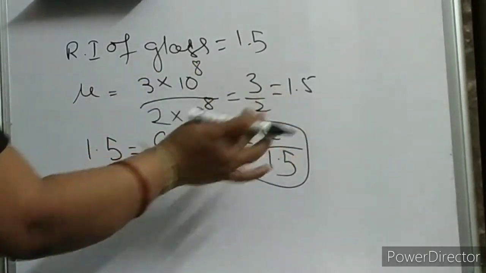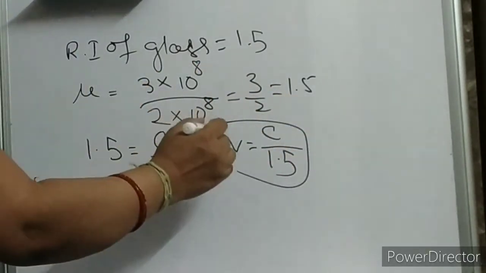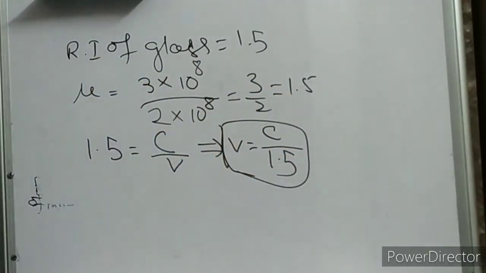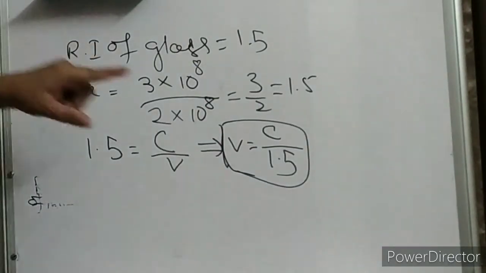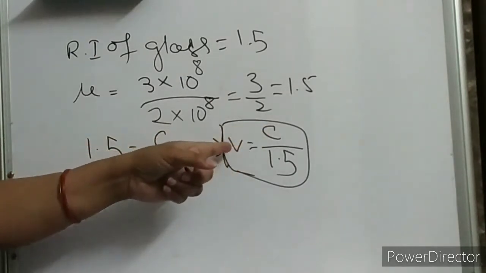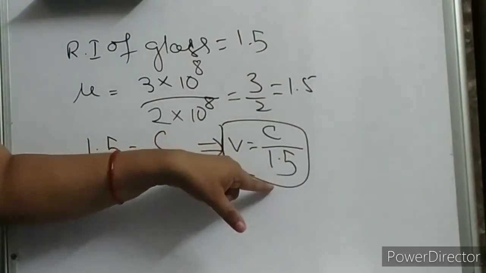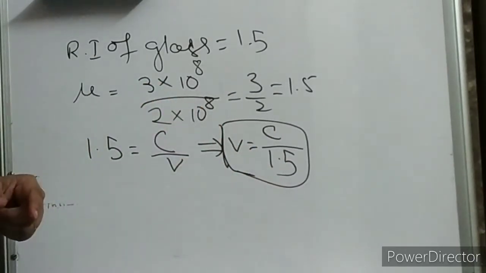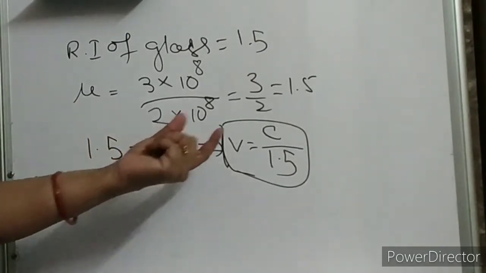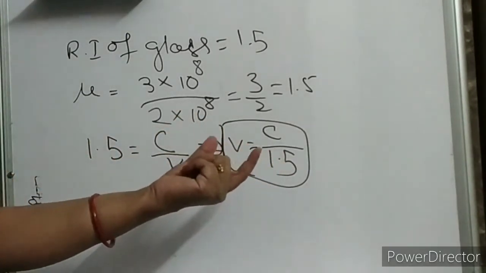From this, what are we getting? The velocity of light in glass. So the speed of light in glass is 1.5 times less than the speed of light in vacuum. Is it clear, children? From the refractive index, we are getting the velocity concept also.